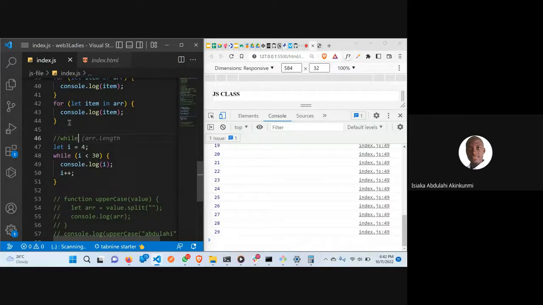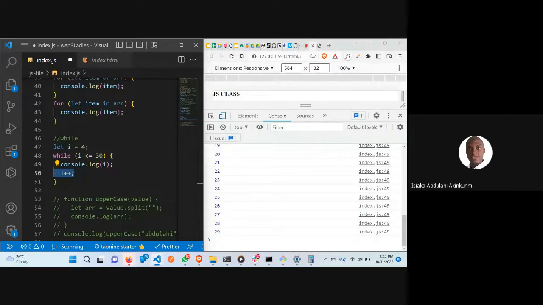We are saying let i, that means you start from what? Start from 4. Then we're saying while i is less than 30. That means if the number is not up to 30, if I put equals to here, it's still going to bring the 30. Now it should console log this i, and after it should console log this, you should add this condition. What W3 is telling us is that if you didn't put this i plus plus, it is going to crash your system.